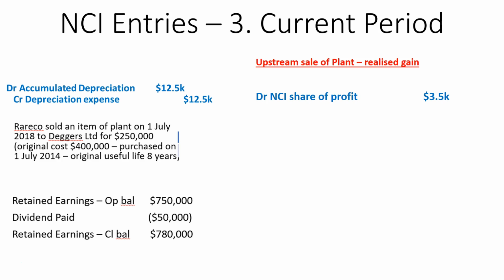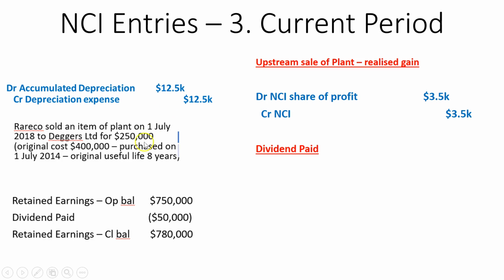And so if we multiply it by 0.4, that gives us the amount that the NCI is entitled to. If we then multiply it by 0.7, that gives us the after-tax increase in equity that the NCI is entitled to. So we're debiting NCI share of profit by $3,500 because we want to reduce our retained earnings as the group, and we will credit NCI by $3,500 so that they are allocated that increase in equity as the profits are realized as the plant is used up.